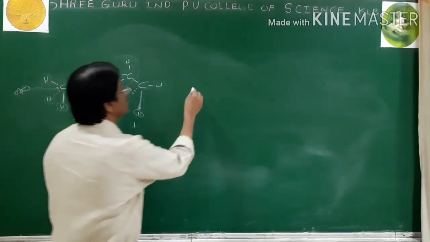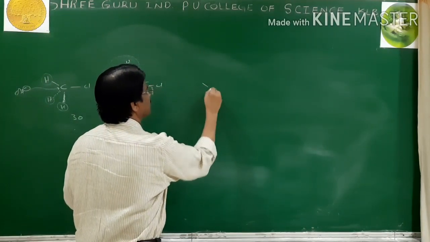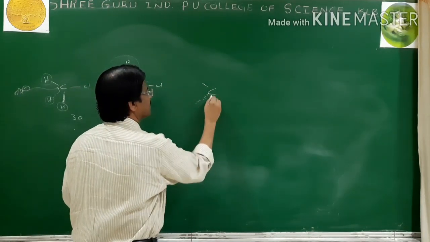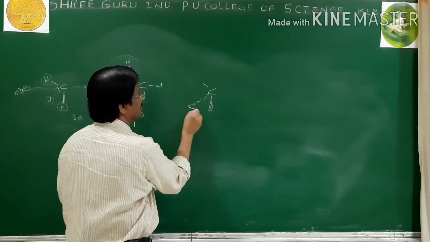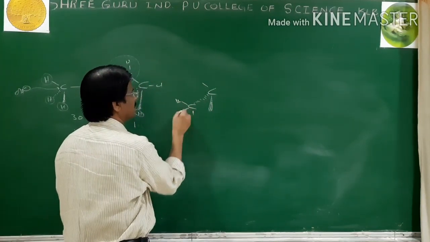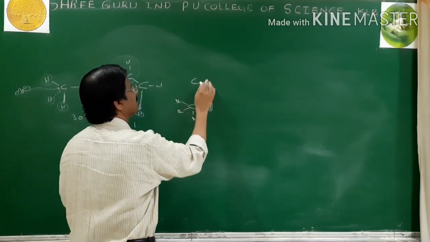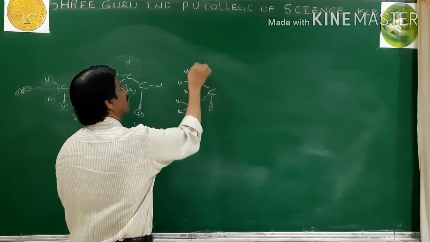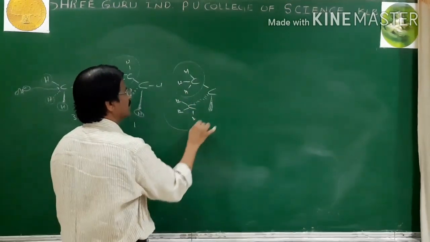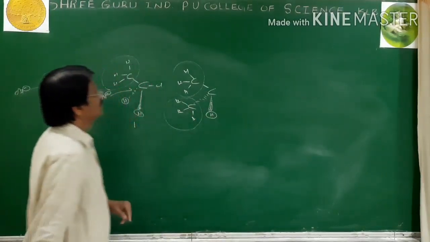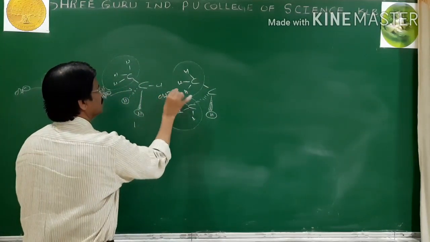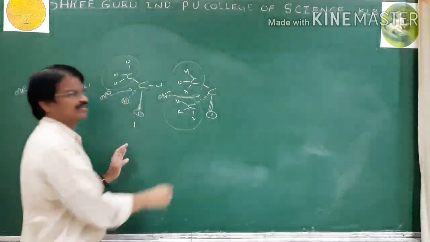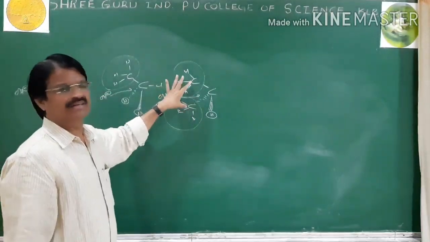Next, attack of OH is again difficult because of the bulky groups, or steric effect, or steric hindrance.